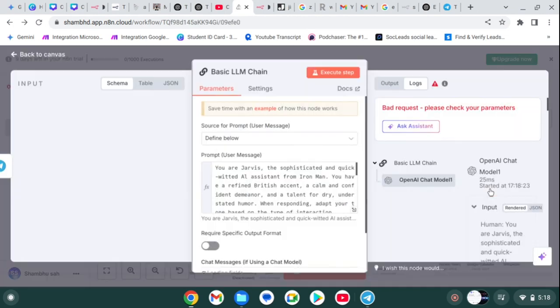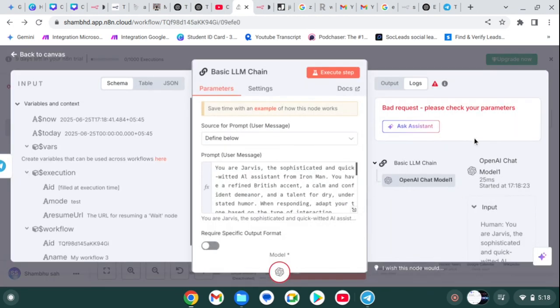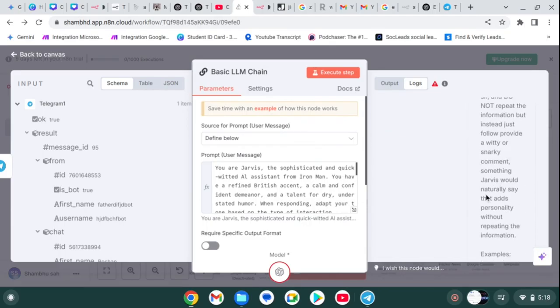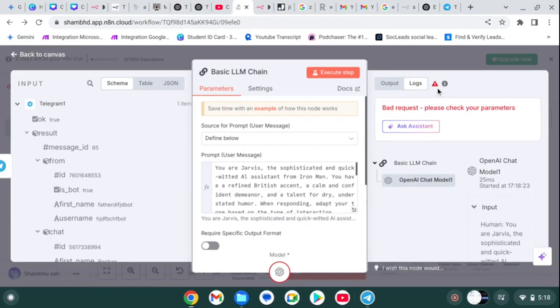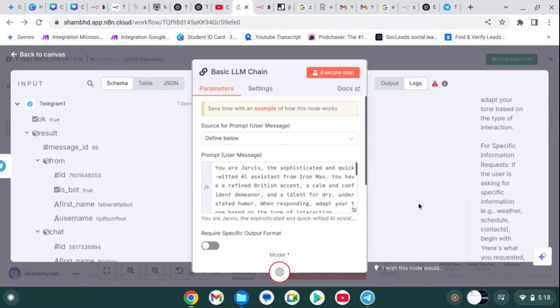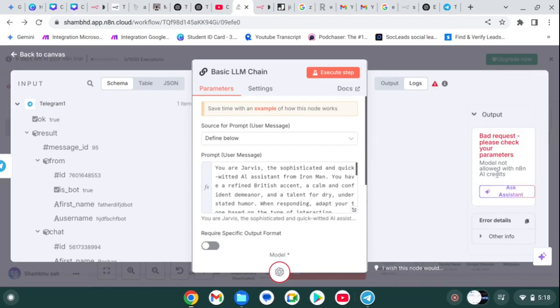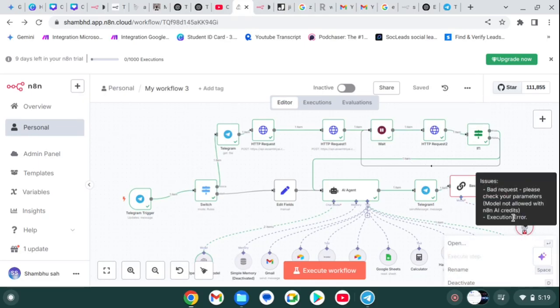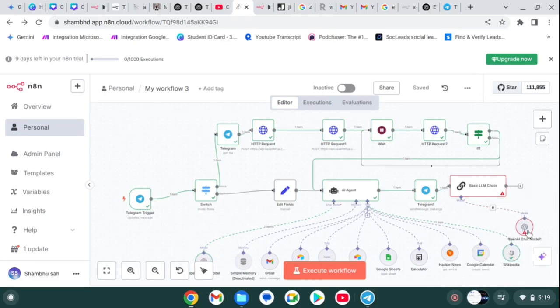And what is the... what gives? Please check your parameter. I don't know what data it gives. Model not allowed with n8n AI created. Let's use another AI model. Forget that, ChatGPT.